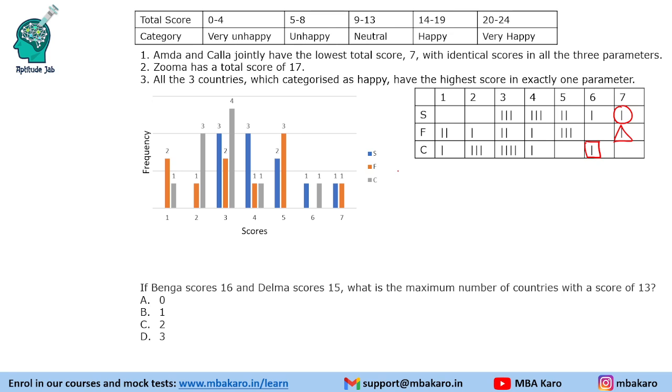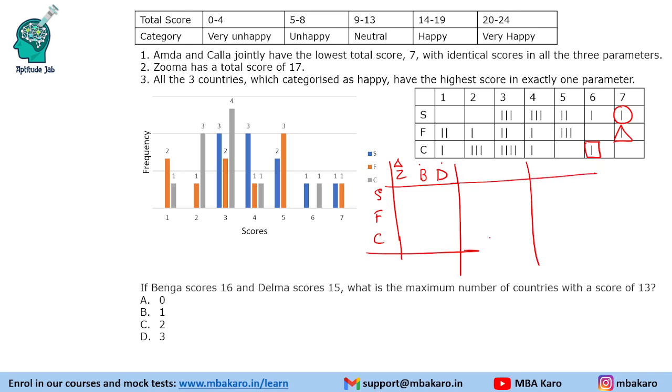So we have Z, B and D. If we take Z as triangle, we will think which will be B, which will be D, right? So we see the three categories. So we may have multiple possibilities of making them 16 and 15, right?